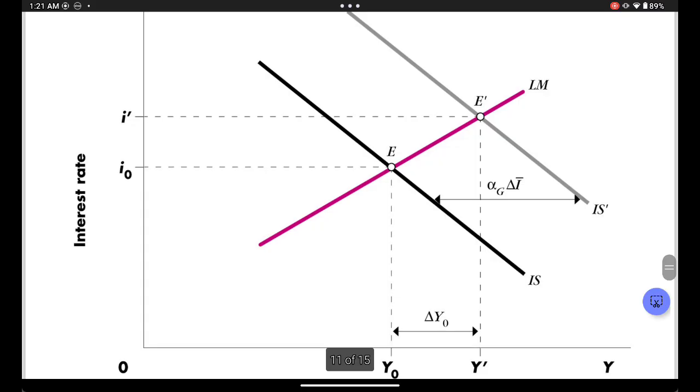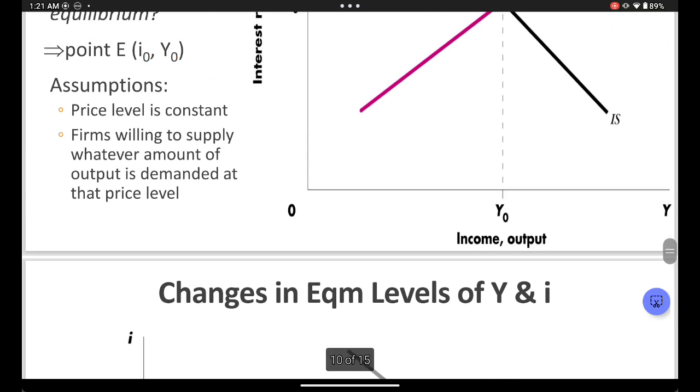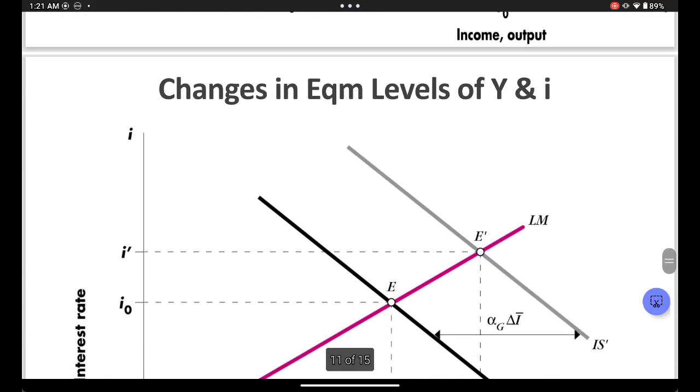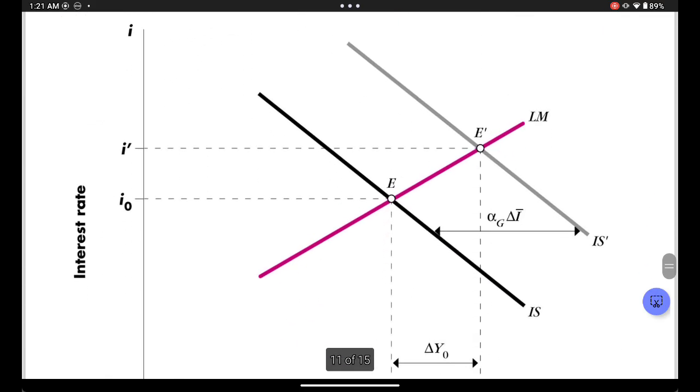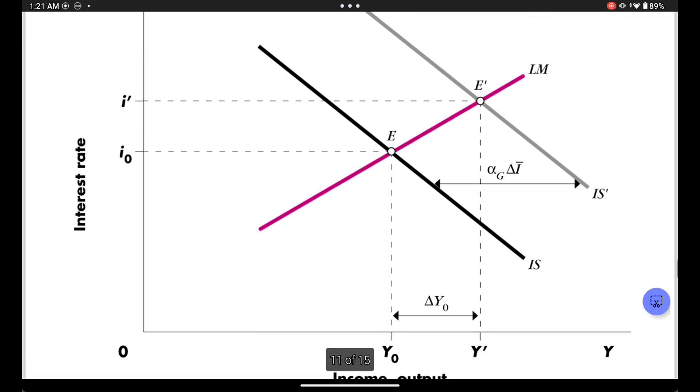Obviously, the way the IS curve shifts is going to be the multiplier times your investment. Whenever we want to see the vertical distance between this curve and this curve, you're going to take your spending times the multiplier.